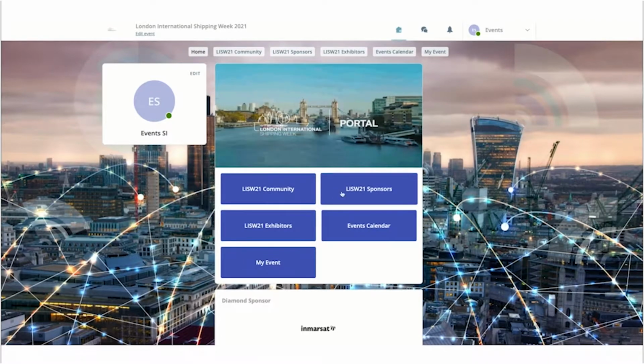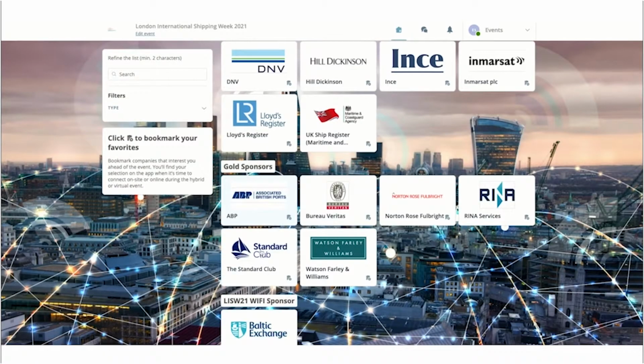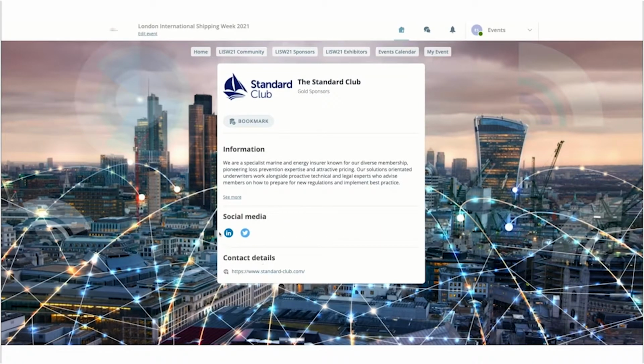So to start with, we have the sponsors tab. So again, this will host all of the sponsor information here, categorized into whichever category they're part of. If you click on one of them, it will then take you to a profile, which will have some more information about that particular company, some social media and contact details. They will also be able to bookmark this company if it's one that they're particularly interested in, which will be saved to another area of the app, which I will show you shortly.